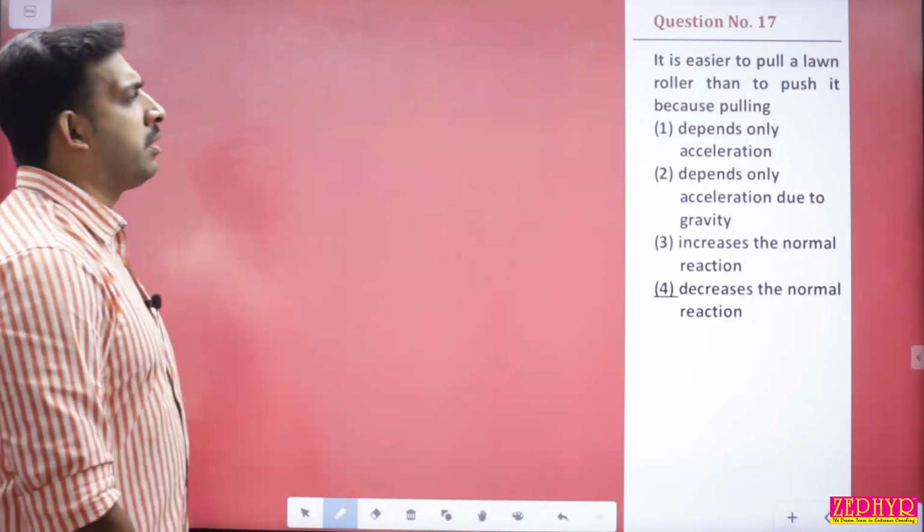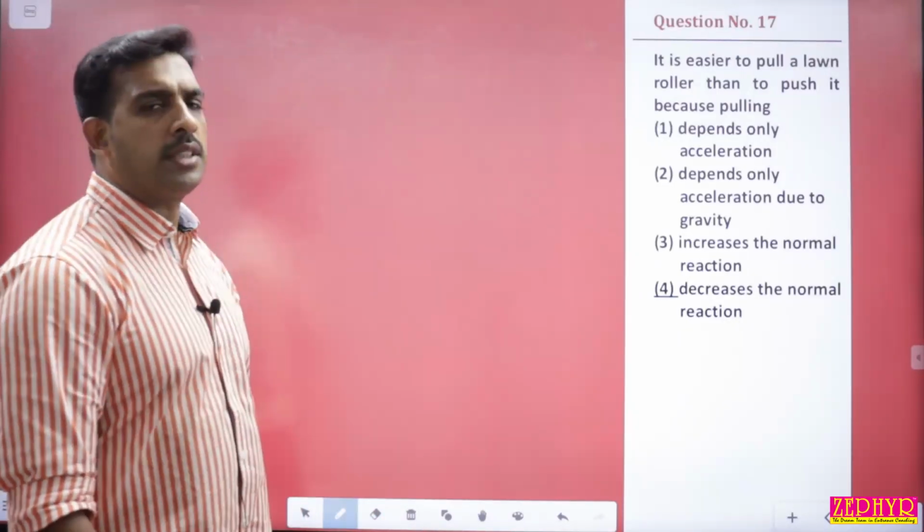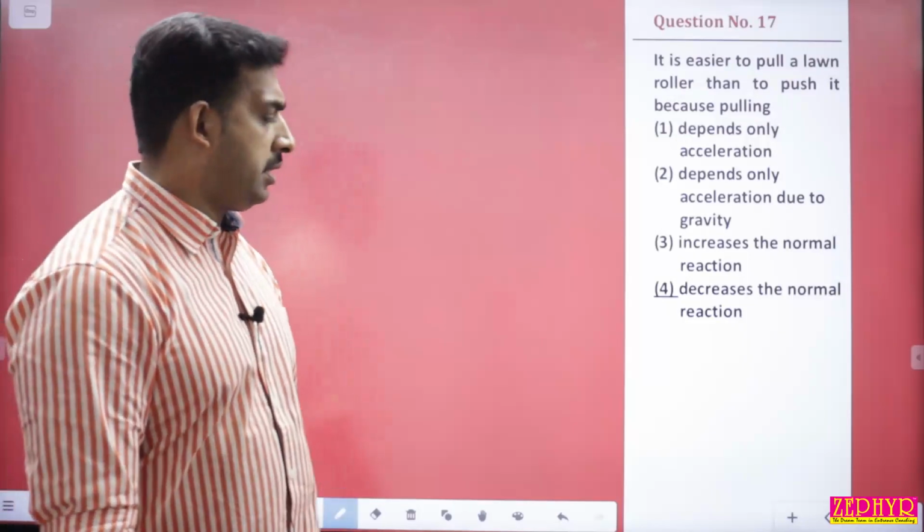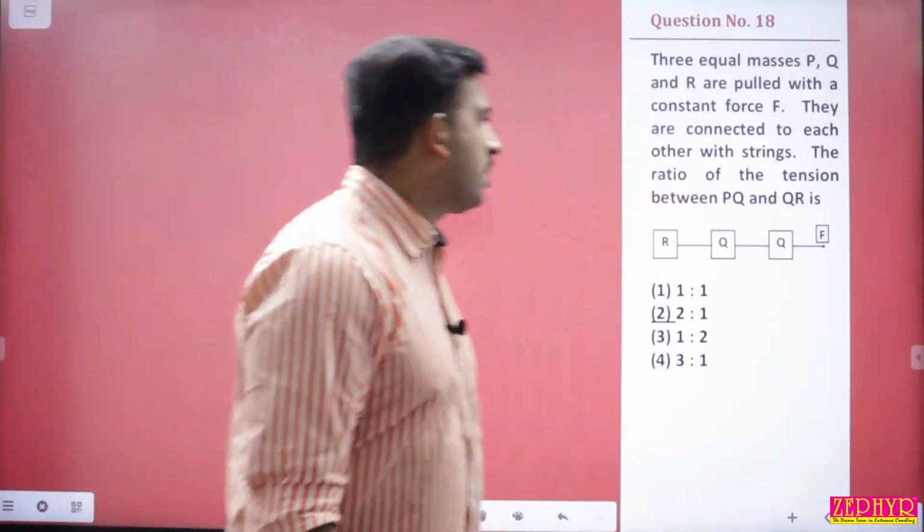Now question number 17. It is easier to pull a lawn roller than to push it because pulling decreases the normal reaction. It's based on theory.